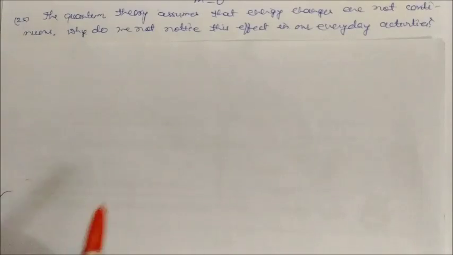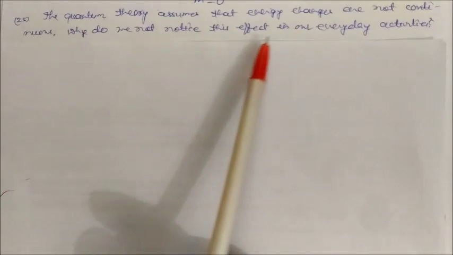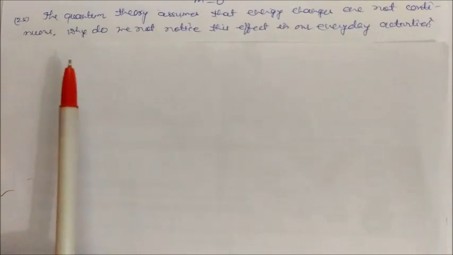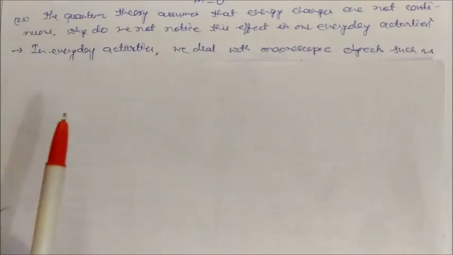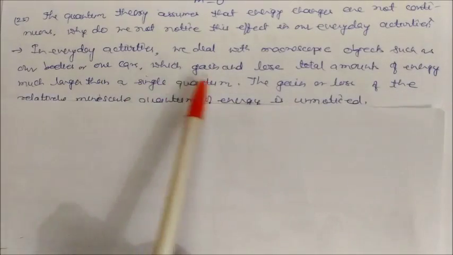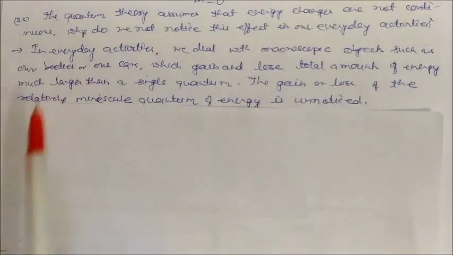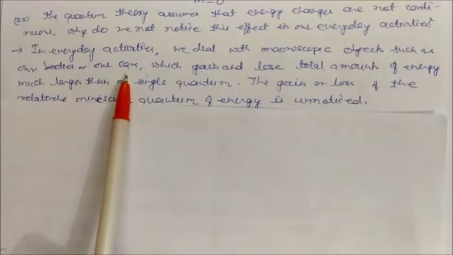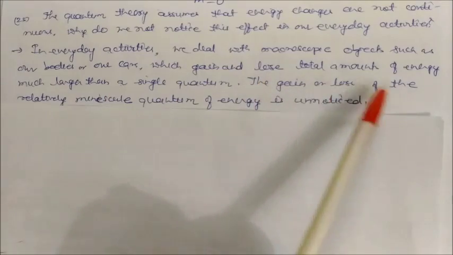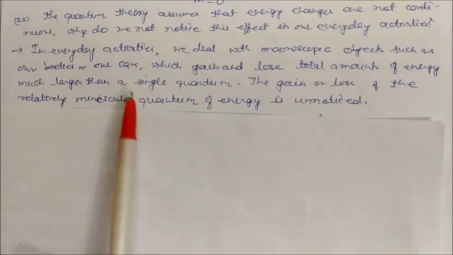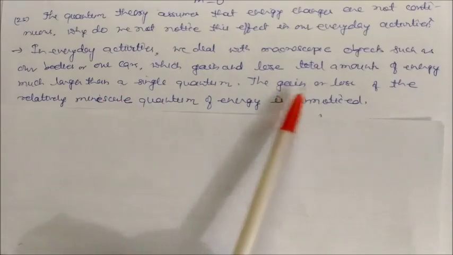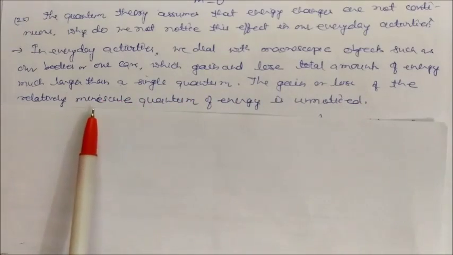The quantum theory assumes that energy changes are not continuous. Why do we not notice this effect in our everyday activities? In everyday activities, we deal with macroscopic objects such as our bodies or our cars, which gain or lose a total amount of energy much larger than a single quantum. So the gain or loss of the relatively minuscule quantum of energy goes unnoticed.